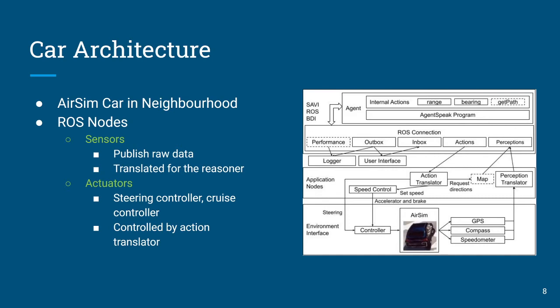And so here we have a GPS, a compass, and a speedometer. For controlling steering, the agent actually controls steering manually, but for the speed control, I found it a little bit more straightforward to use a feedback control law. And so we use a feedback control law to control the steering and the brake. It kind of works like a cruise controller. There are also internal actions for range and bearing. That's simply because we're working with latitude and longitude coordinates, so simply doing the math.